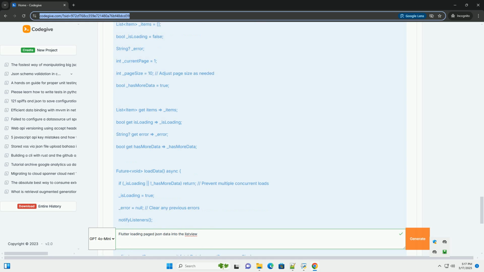Use Provider correctly: utilize Provider.of<MyProvider>(context, listen: false) when you only need to access the provider instance and do not want the widget to rebuild when the provider changes. This is important for functions called within initState or event handlers. Scroll controller: although this example doesn't explicitly use a scroll controller, for more complex scrolling behavior, for example jumping to a specific position, you might need to manage a scroll controller yourself.